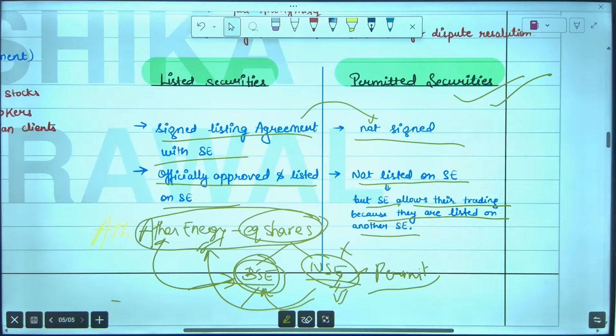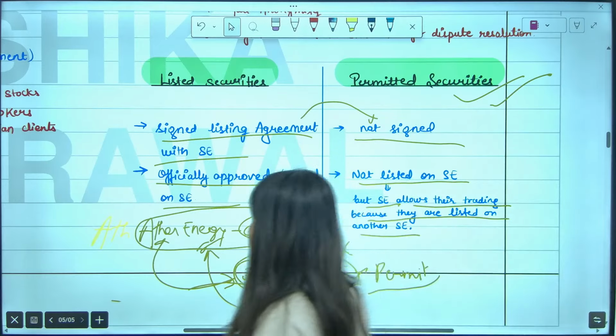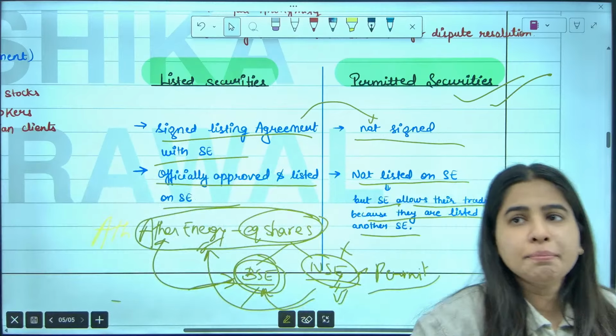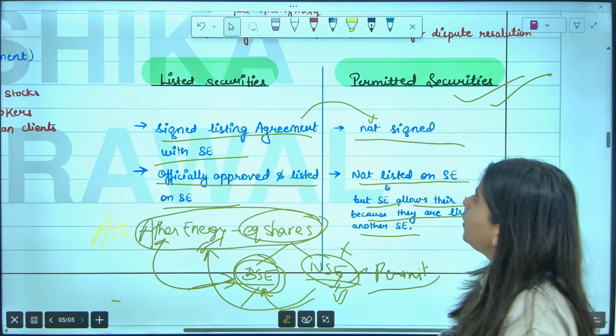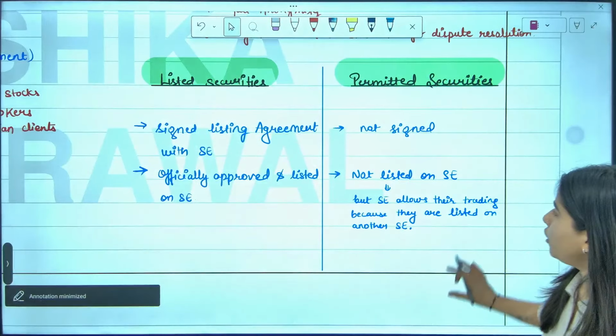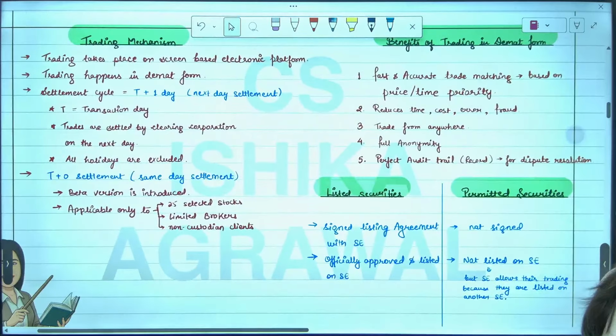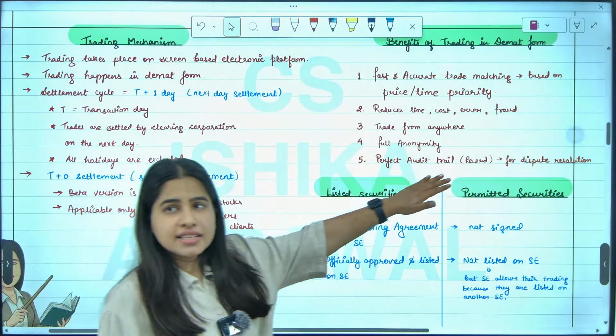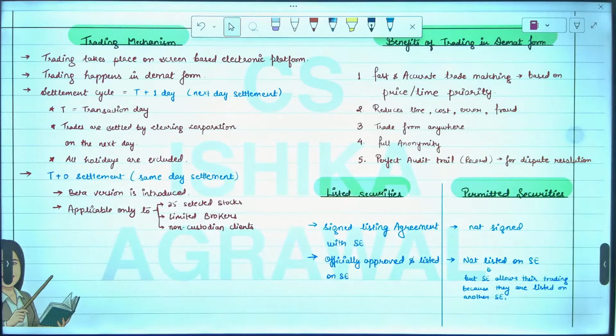Are we clear with this? If we are clear with this topic, type clear in the chat box so that we can move towards the next topic. With this, we are done with the topic of trading mechanism and what we mean by listed securities and permitted securities. Everybody, type clear in the chat box.